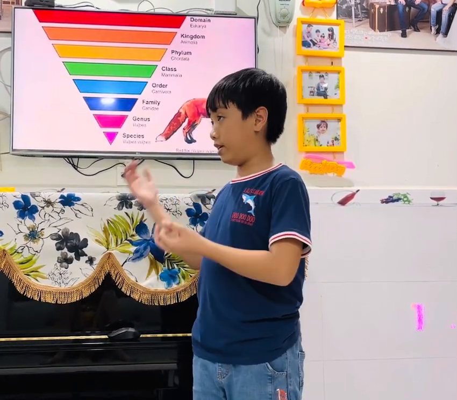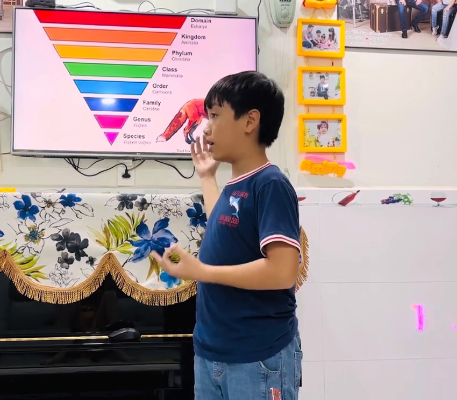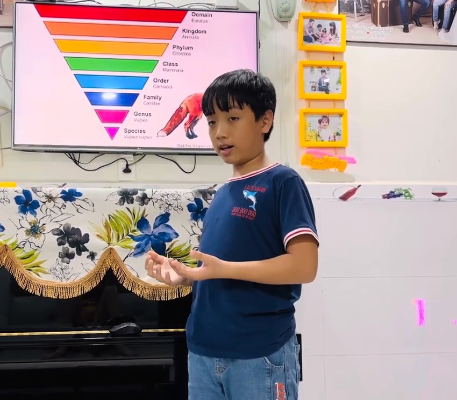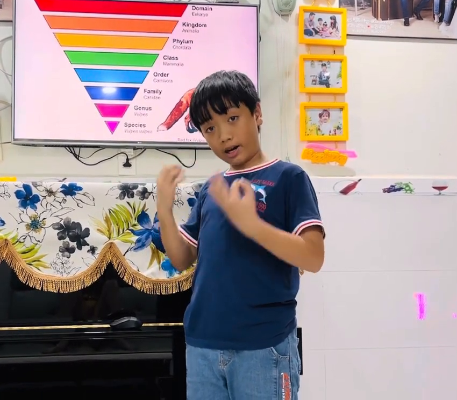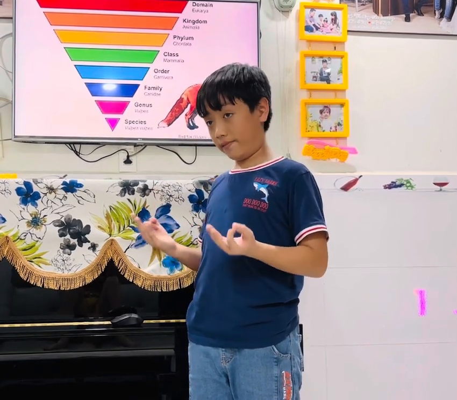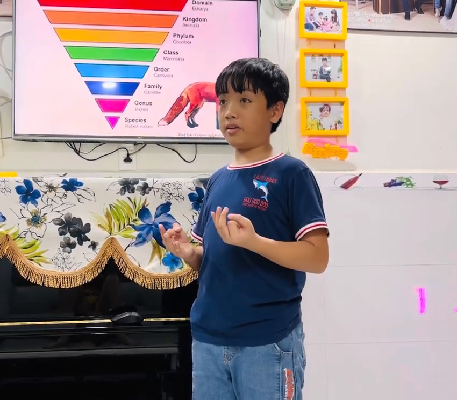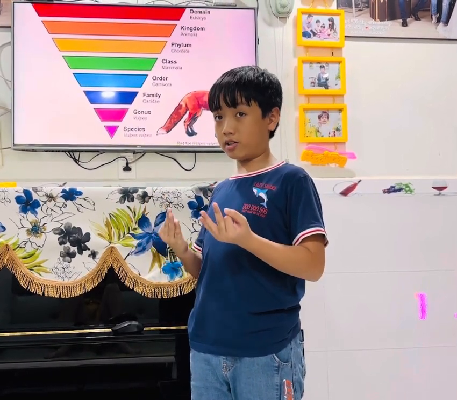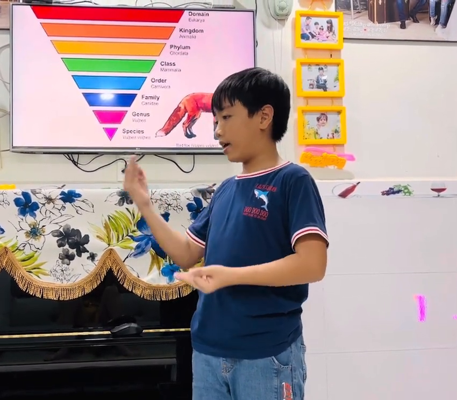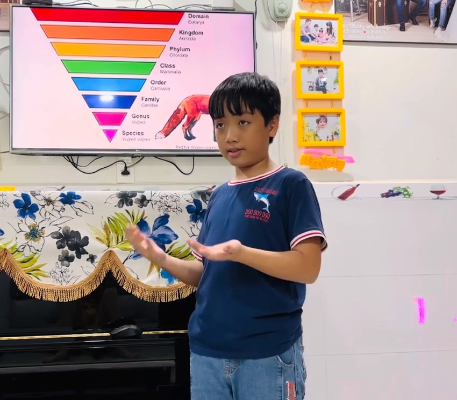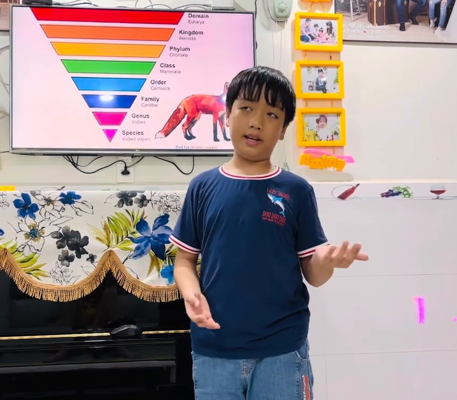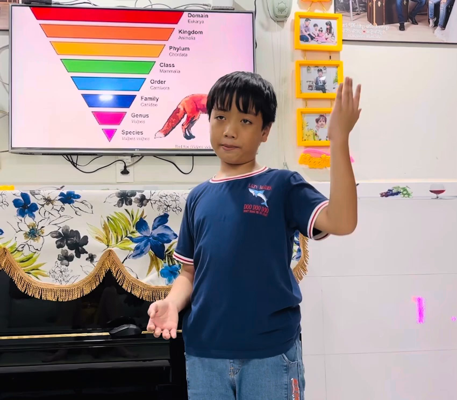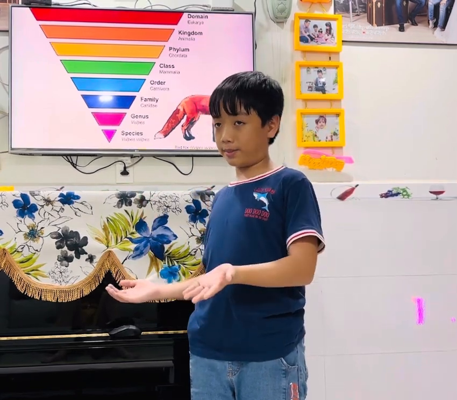So why do you need to learn these scientific classifications? Because you need to classify living things, and you can't just say a cat or a dog, it's not specific. It can be this type of dog, that type of dog, this type of cat, that type of cat.